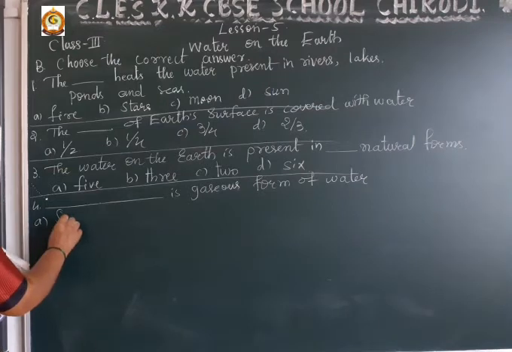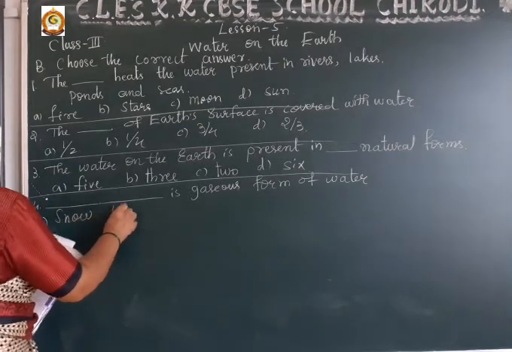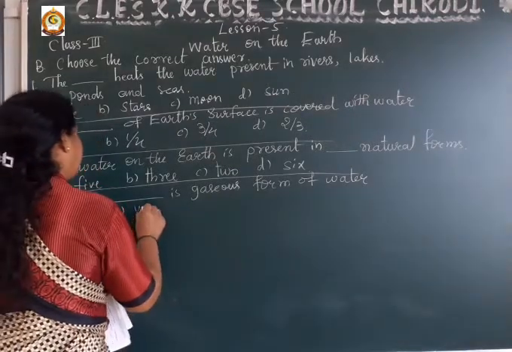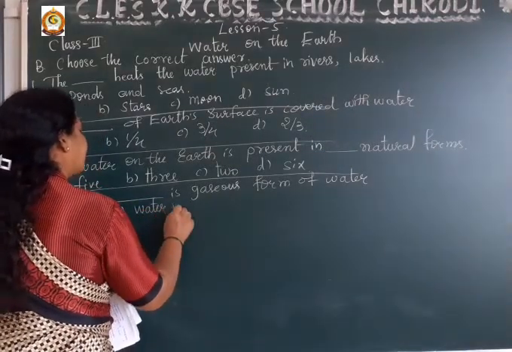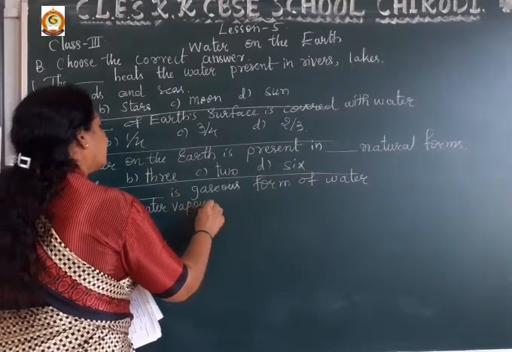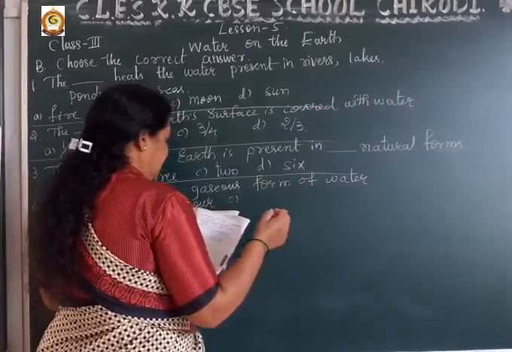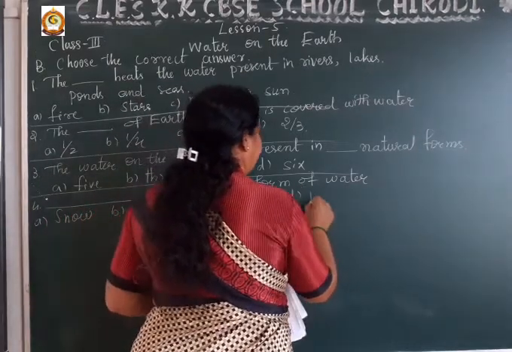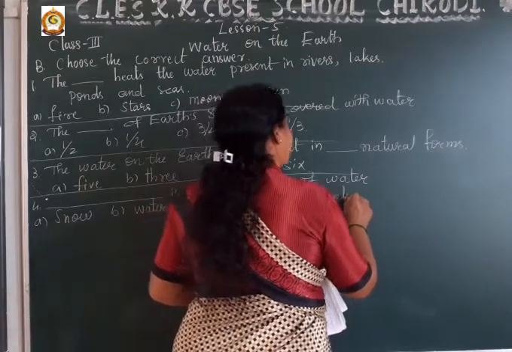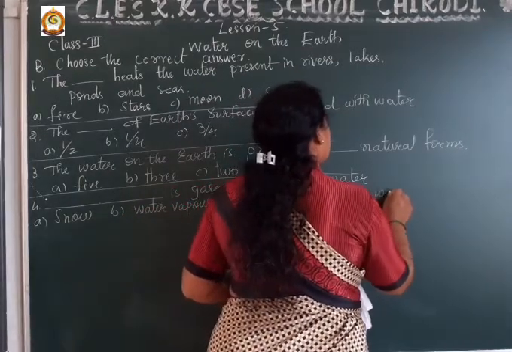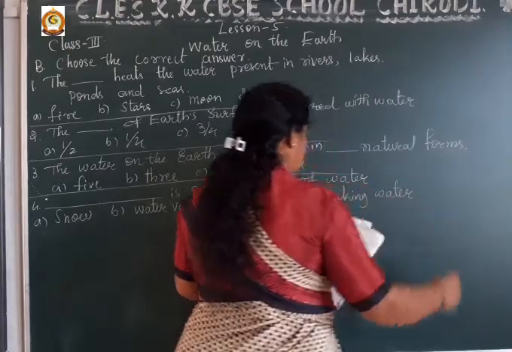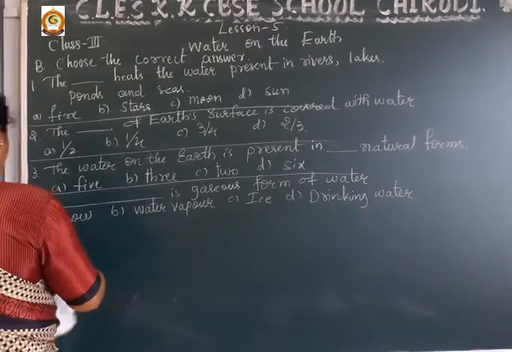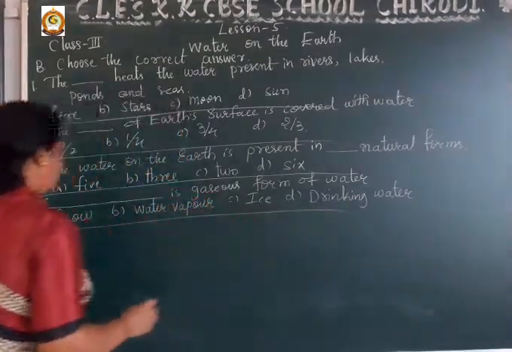Options are snow, second water vapor, C ice, and D drinking water. Yes, dear student, snow, water vapor, ice and drinking water. So which is the gaseous form of water we have to say.